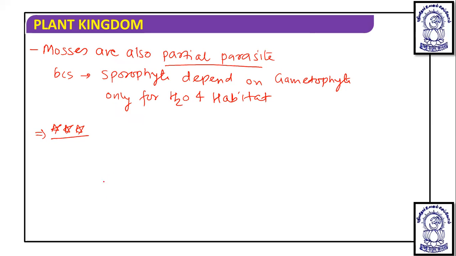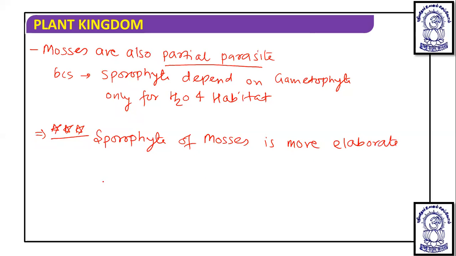See, the sporophyte of mosses is more elaborate or developed than liverworts.